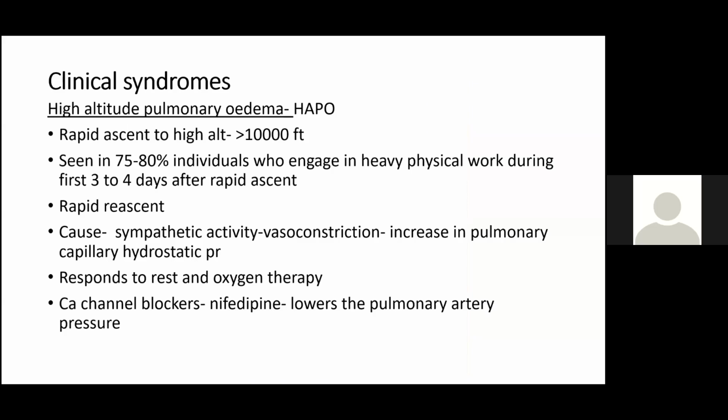So what is the treatment? So rest and oxygen therapy. So you should not be involved in heavy physical work as soon as you ascend to high altitude. Then also calcium channel blockers like nifedipine will lower the pulmonary artery pressure. So even that can be given.